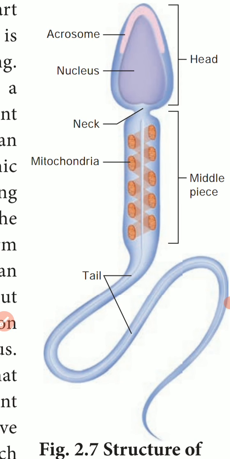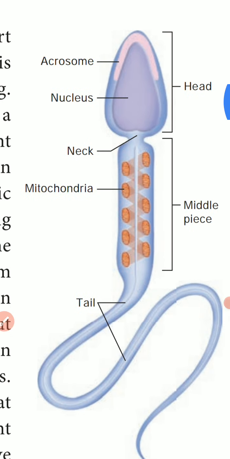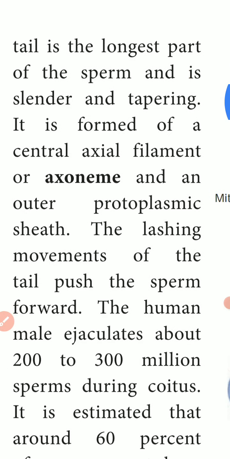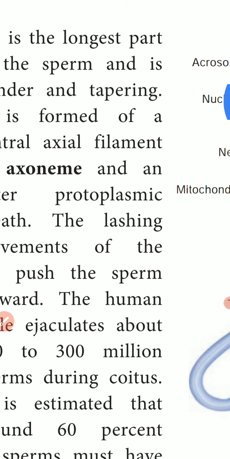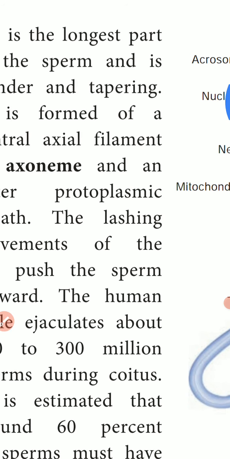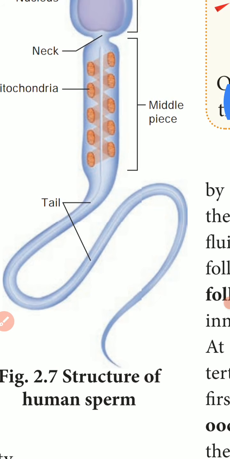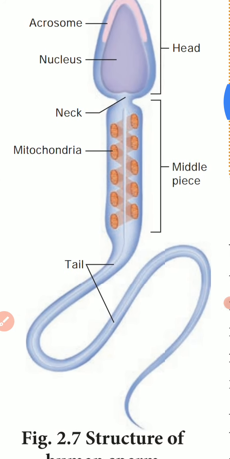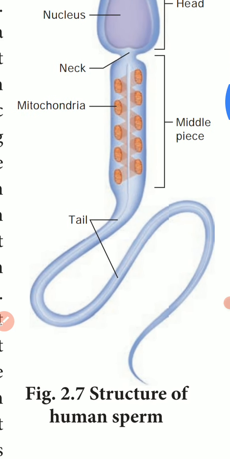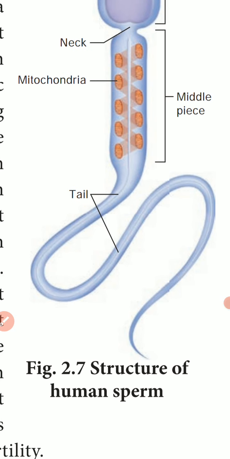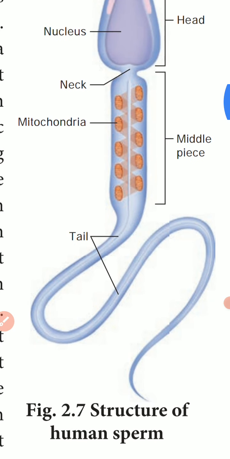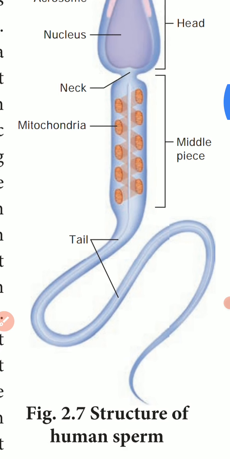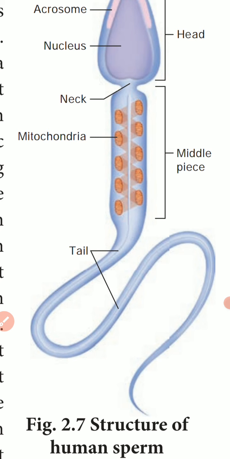And the distal centriole. They'll ask you what are the functions of the proximal centriole, and what are the functions of the distal centriole. Just mark it out. The distal centriole gives rise to the axial filament of the sperm. The middle piece possesses mitochondria, which are spirally twisted around the axial filament, called the mitochondrial spiral or Nebenkern.